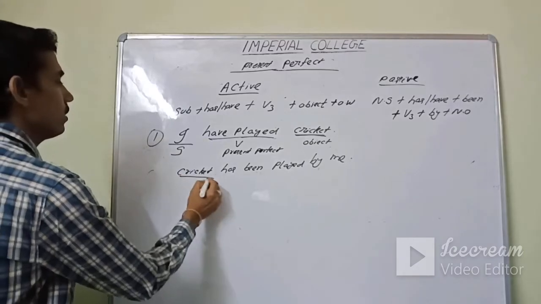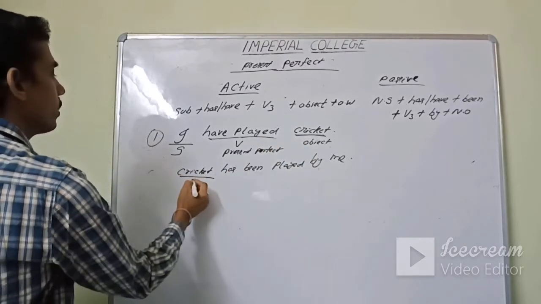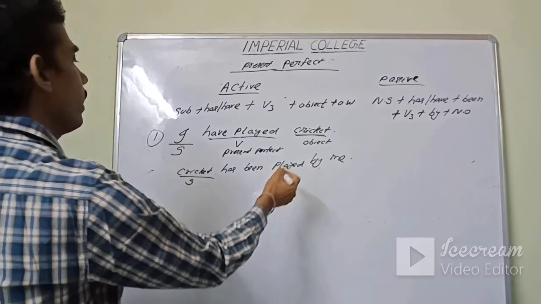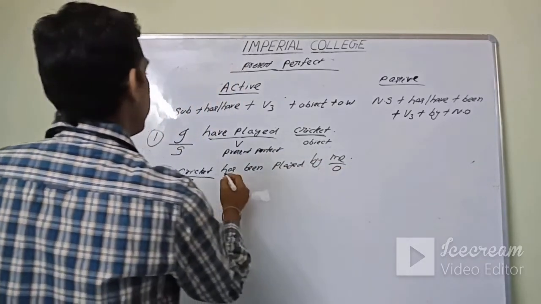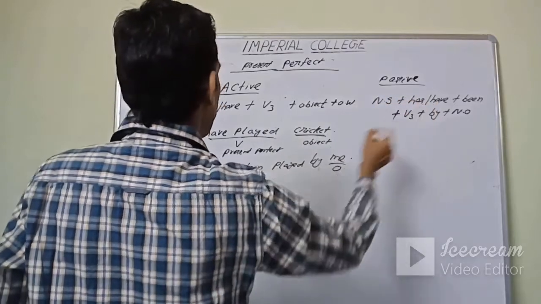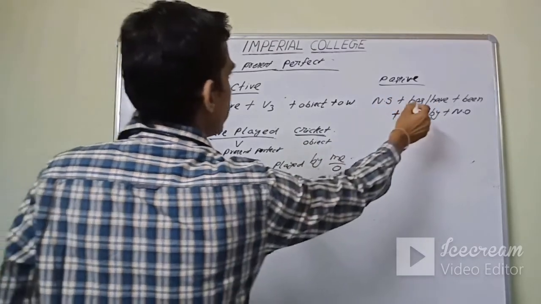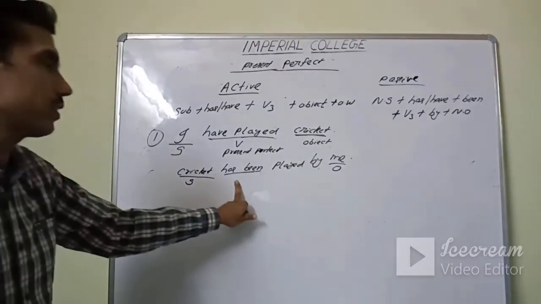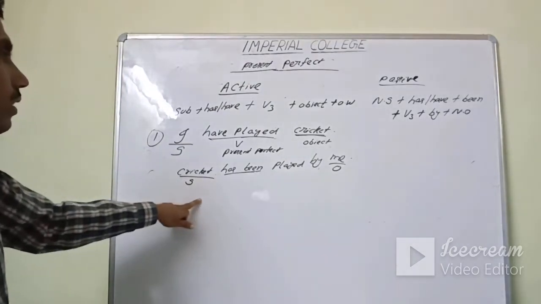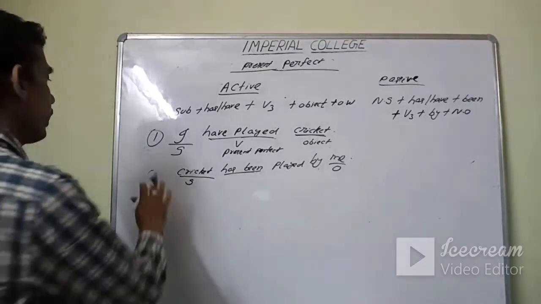See the changes. Cricket, the object, becomes the subject, and I becomes me, the object, and has been is there. Has, have plus been. So I have taken has been because cricket is singular. Once again, cricket has been played by me. Okay.